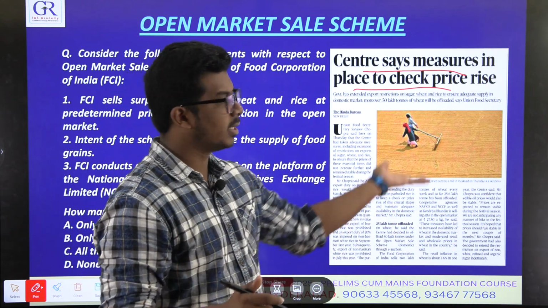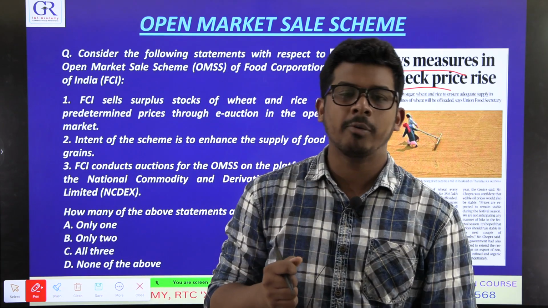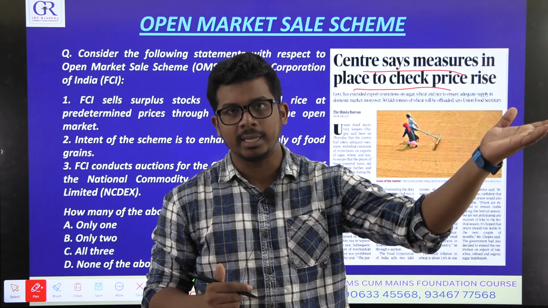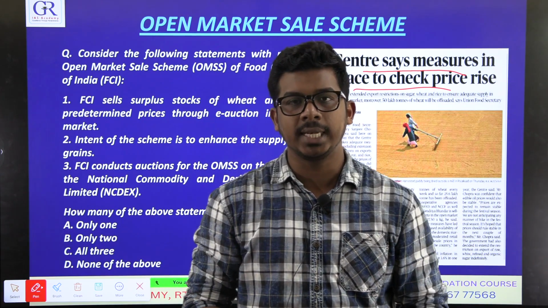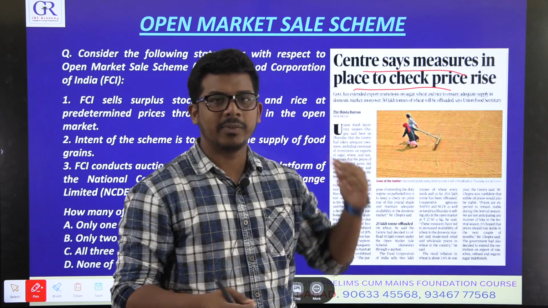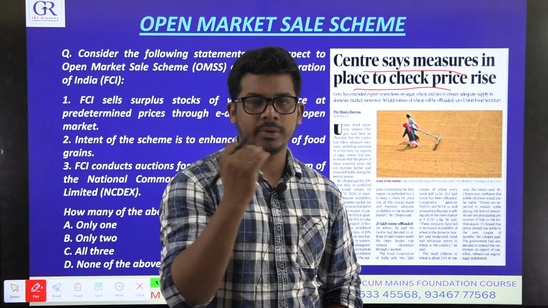So what are the measures the government is taking? One is putting restrictions on export. The government is not letting rice or wheat go outside of India because there is already a shortage within India. The government is imposing very high duties on export of rice and wheat.